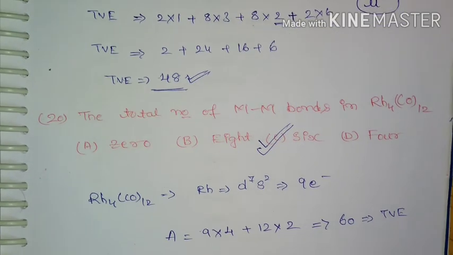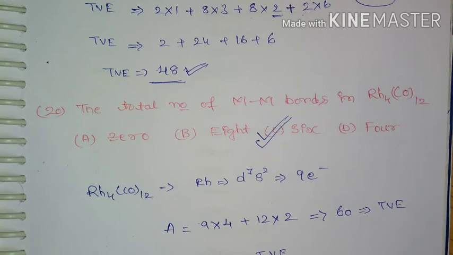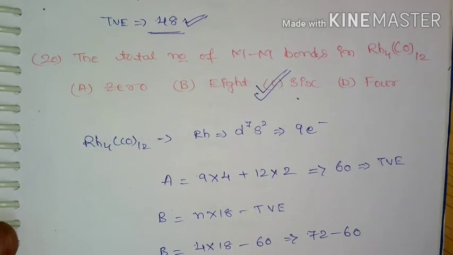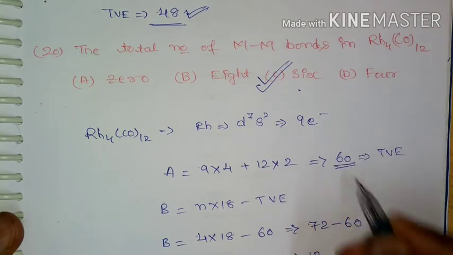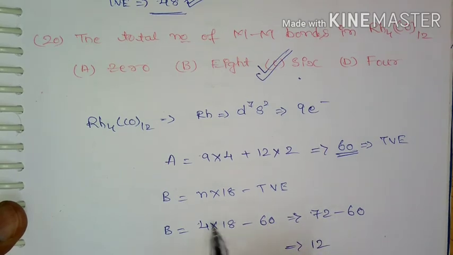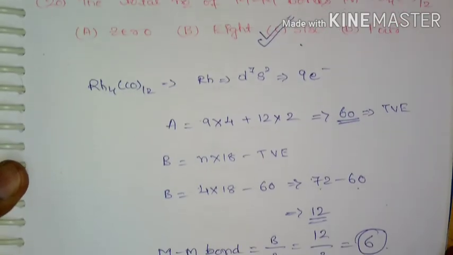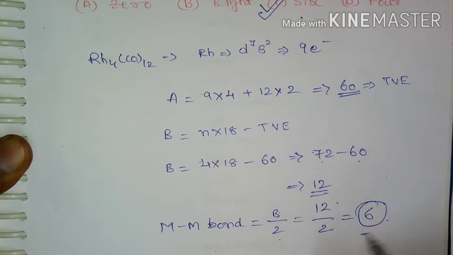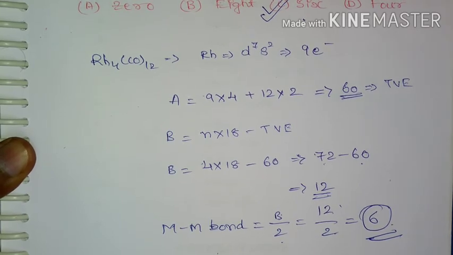Okay, and next is the total number of metal-metal bonds in Rh4(CO)12. It is 6. So how we are going to calculate the metal-metal bond is by finding the total valence electron. The total valence electron comes out to be 60, and again we need to subtract it from n into 18, that is 72 minus 60, we are going to get 12. So in order to find the metal-metal bonds, we need to divide by 2, that is 12 by 2 will give you 6. So hence this Rh4(CO)12 has 6 metal-metal bonds.